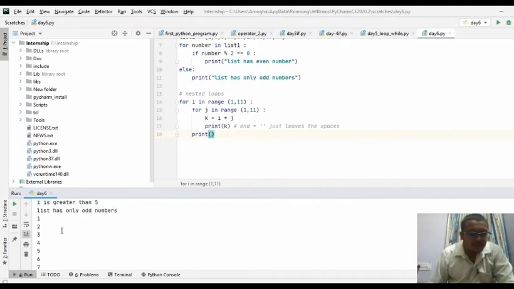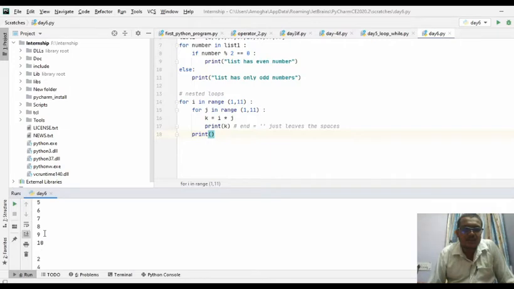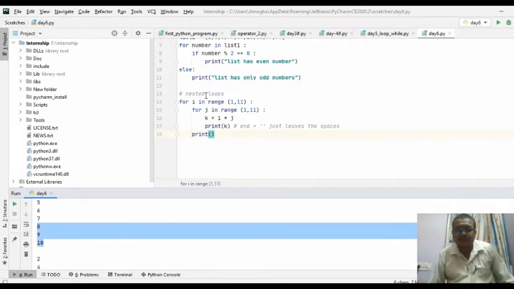Okay, the first one is 1 into 1, 1. 1 into 2 is 2. So here, the i value will be 1. It will be multiplied with the j value. 1 into 1 is 1, so 1 into 2, 1 into 3, 1 into 4. Like this, the answer will be provided till 10.